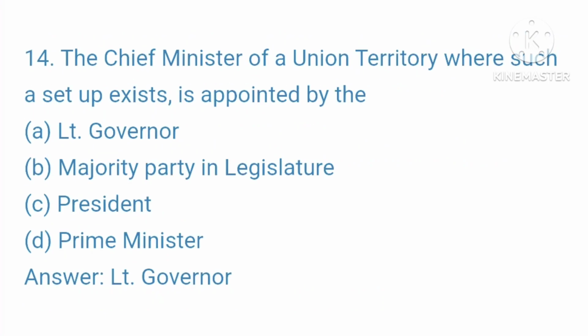Question 14. The Chief Minister of a union territory where such a setup exists is appointed by the. आपकी ऑप्शन है A. Lieutenant Governor, B. Majority Party in Legislature, C. President, D. Prime Minister. Your right answer is Lieutenant Governor.